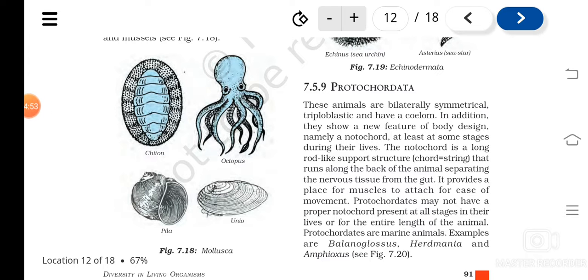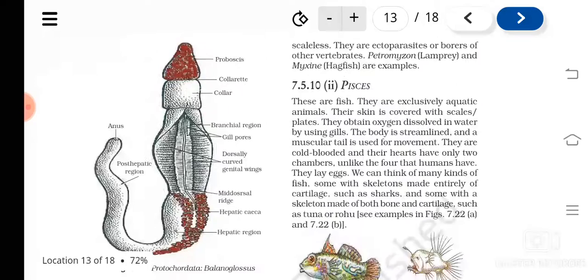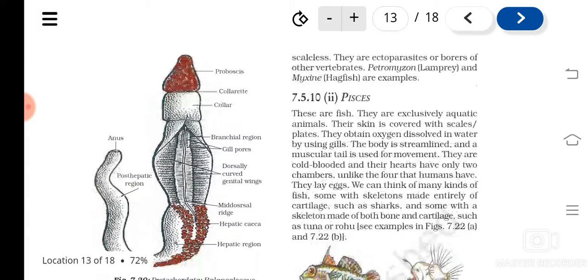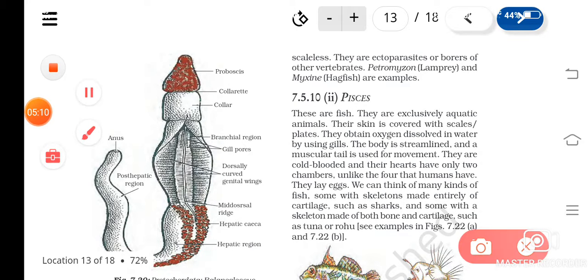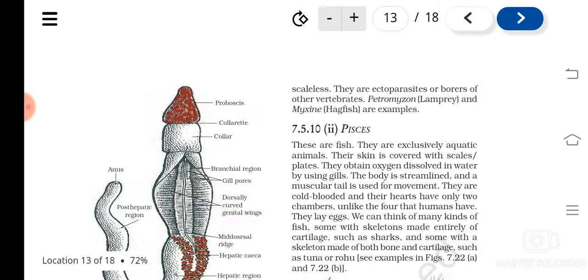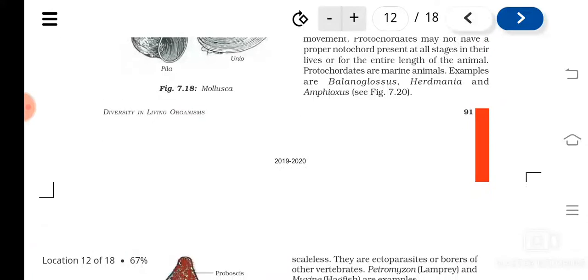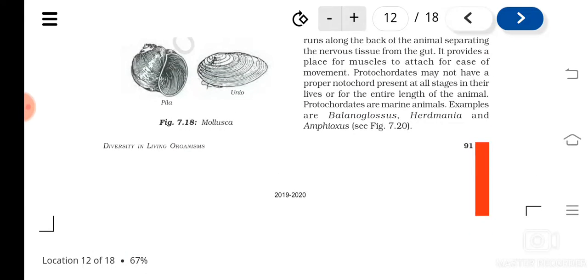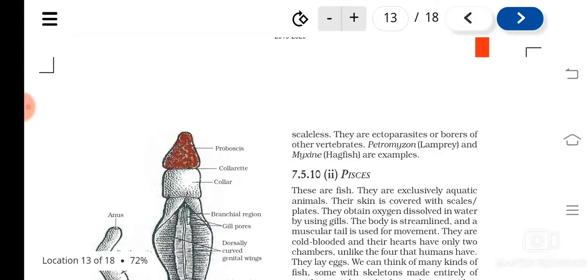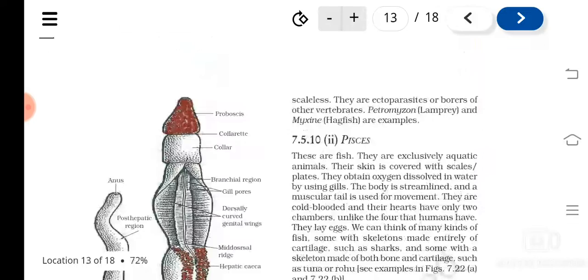They are marine organisms, and an example is Balanoglossus. It's actually a worm-like organism. Can you see the picture of this worm-like animal? It looks like a worm with its proboscis. The body has different parts called the proboscis, then the collar, and the trunk. Understood? So it is divided like this. What else? Other examples of protochordates are Herdmania, Amphioxus, etc. The diagram of Balanoglossus is given, and it's an example of Protochordata.